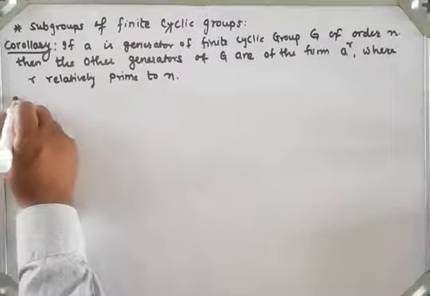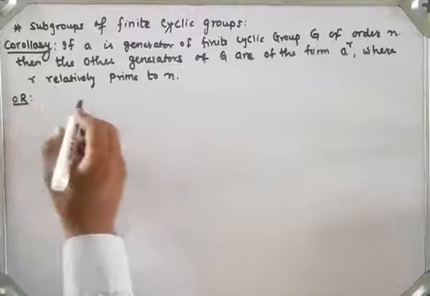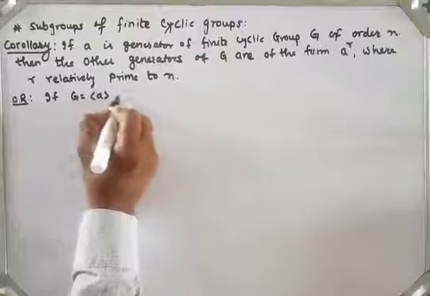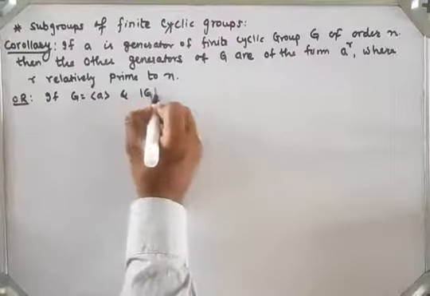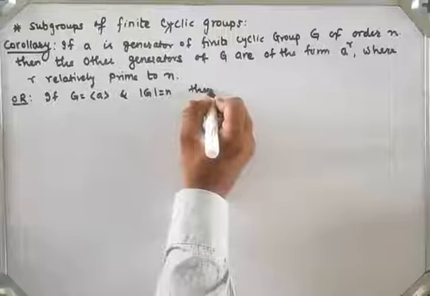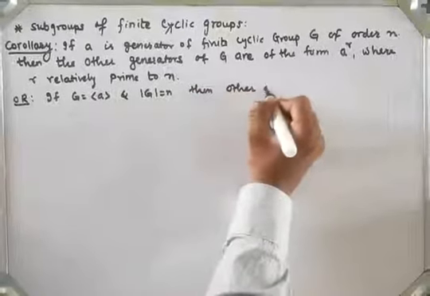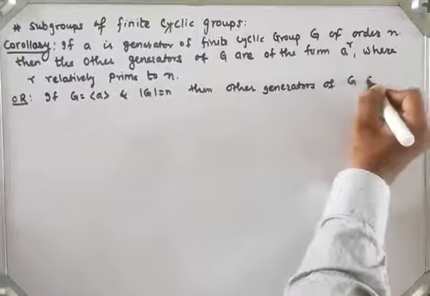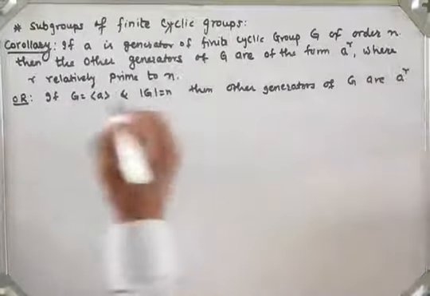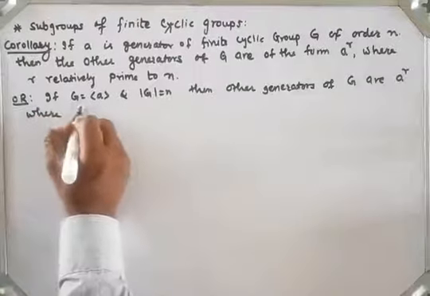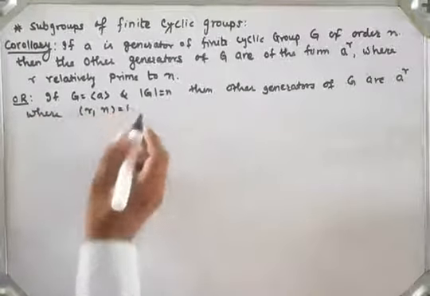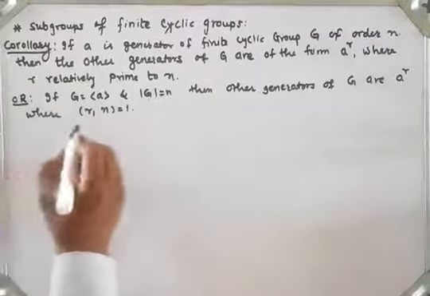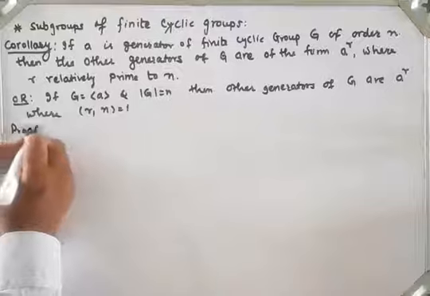Or in other words, we write the statement: let G be the cyclic group generated by a, and order of G is n, then other generators of G are of the form a raised to r, where GCD of r and n should be 1. So r and n are relatively prime. This is another statement. So we will prove this theorem. Let us see the proof.